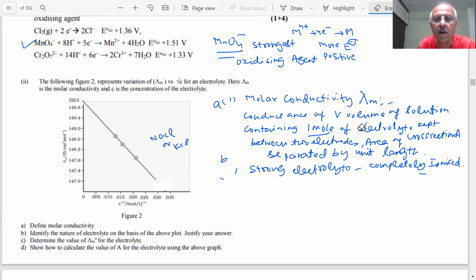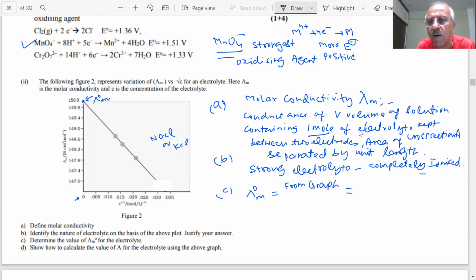And students, because we are in the examination hall: A, B, and C. Determine the value of lambda 0 for the electrolyte. We told you that from the graph, we can find the value of lambda 0 m. This value is the limiting molar conductivity when concentration approaches 0, that is, at infinite dilution. What is the value from the graph? It is 150.